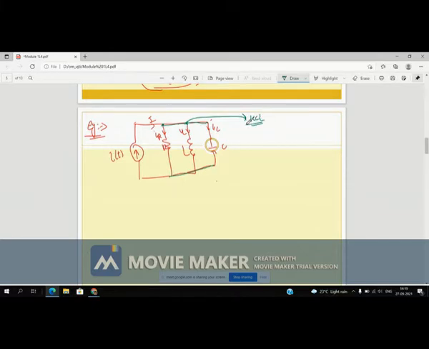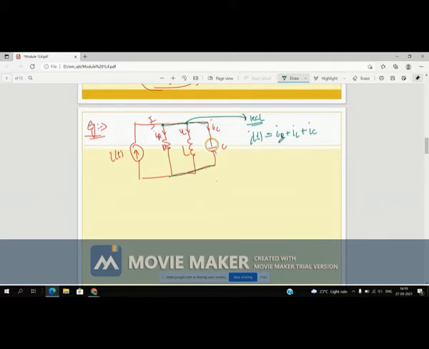Take one reference: take the summation of entering current as negative, and the summation of leaving current as positive. Or you can also say that entering current is I of t, which is equal to outgoing current, right. So this is entering current, and leaving current is IR plus IL plus IC,